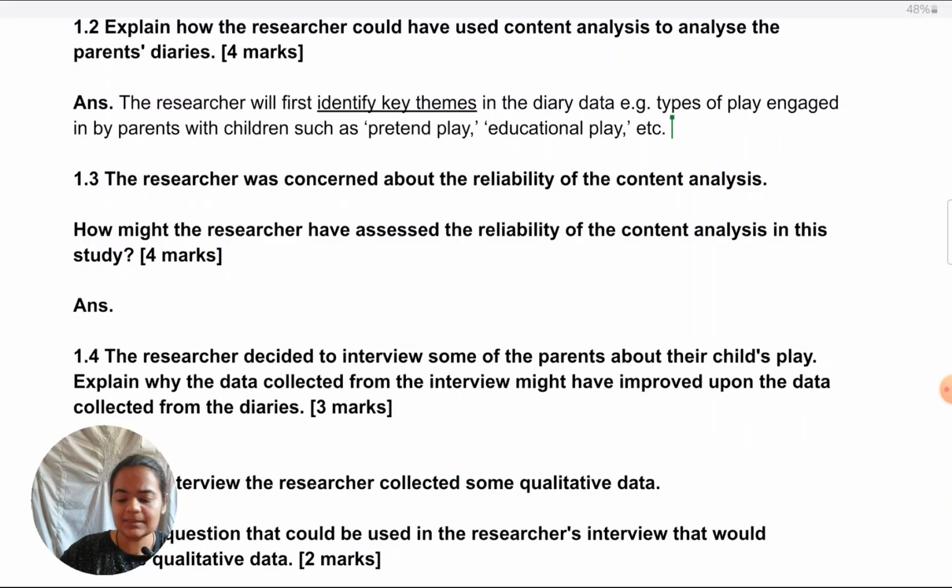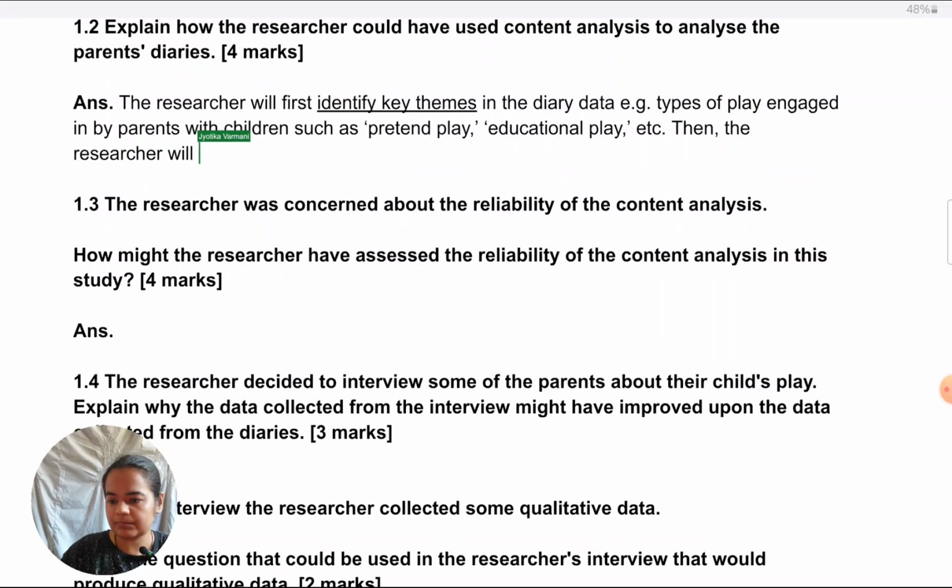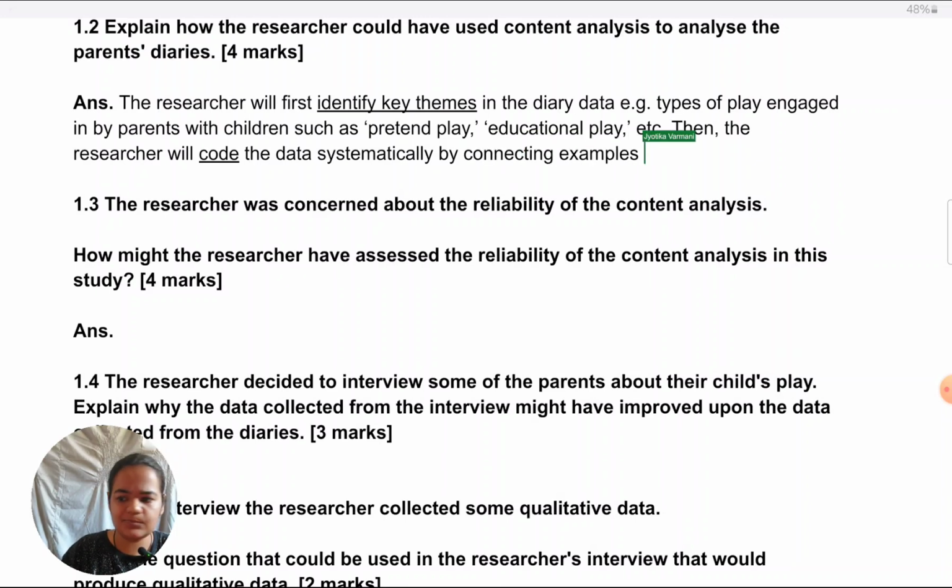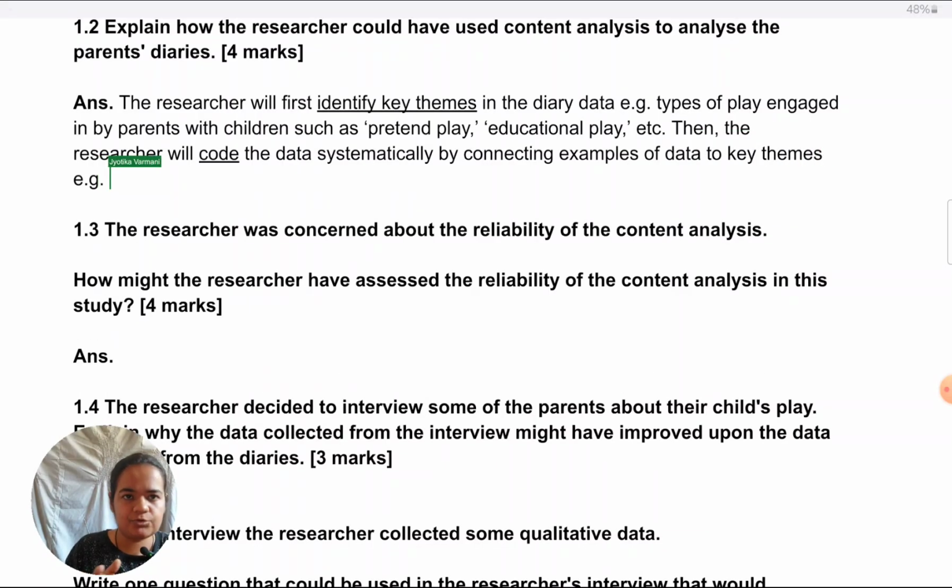So just be explicit. Next is to code after identifying key themes. So in logical order, that should come next. Then the researcher will code the data systematically by connecting examples, or you can say excerpts of data, to key themes. Again, an example is required to be able to contextualize.